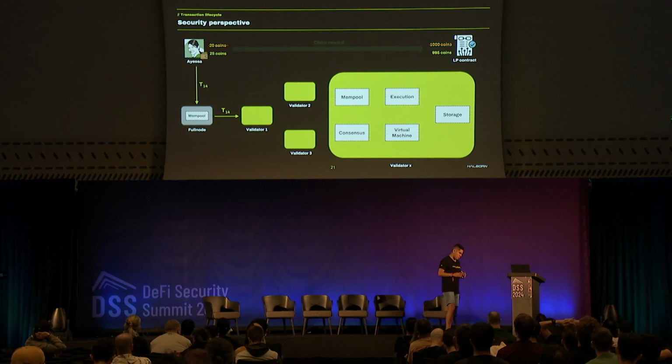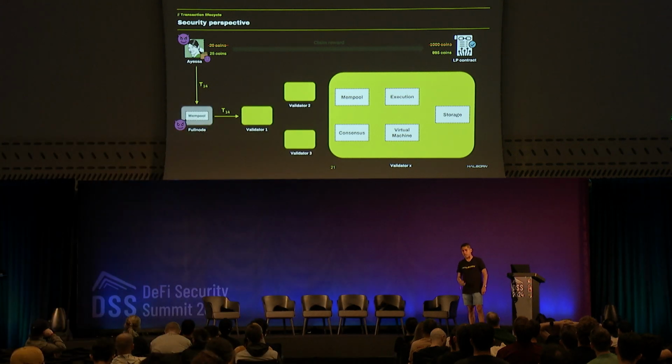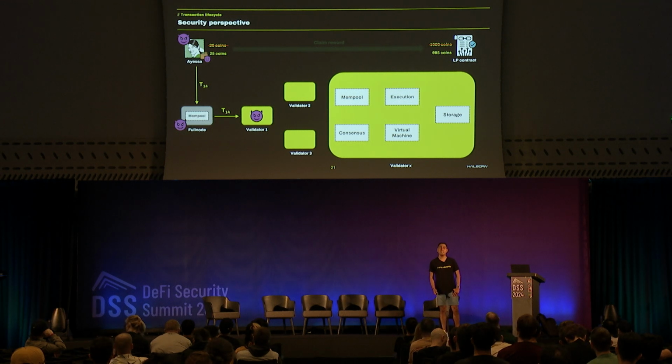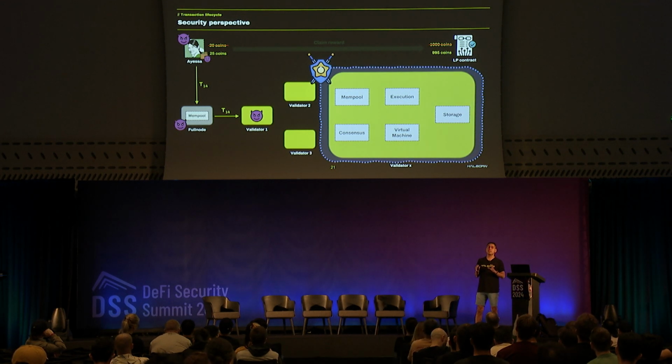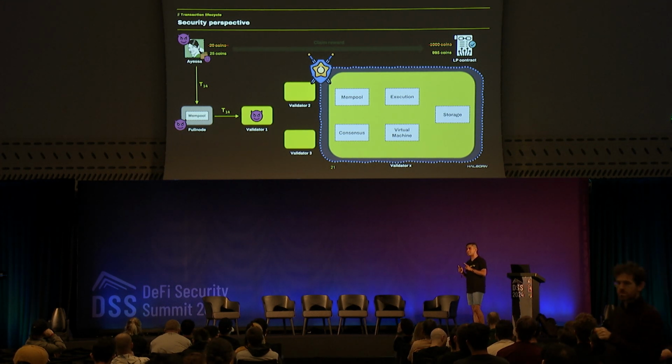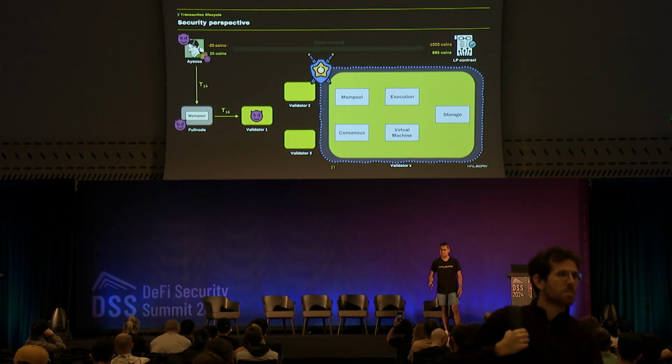That's the happy part. Now, let's see it from a security perspective. What happens? Ayesa can be malicious. Her client can be malicious. The full node, remember, any one of us can run a full node, can also be malicious. Also, some validators can be malicious. So the last frontier to protect the security of a blockchain relies on protecting the security of the different components of a validator. So let's see.